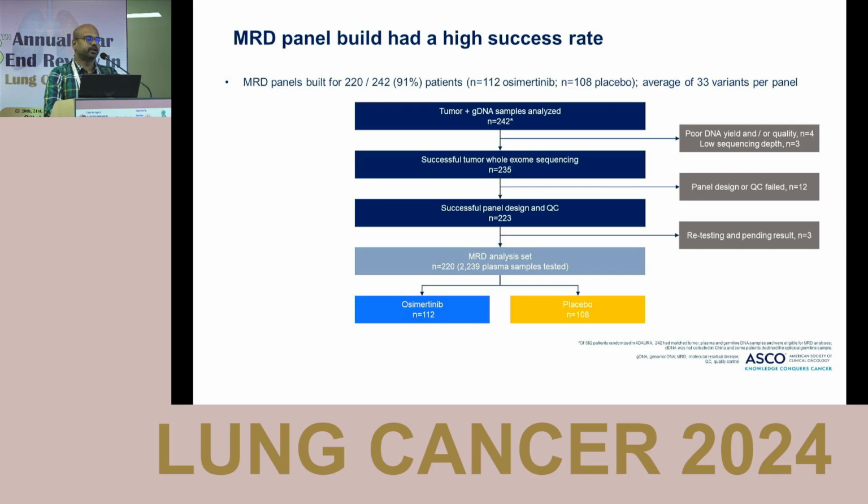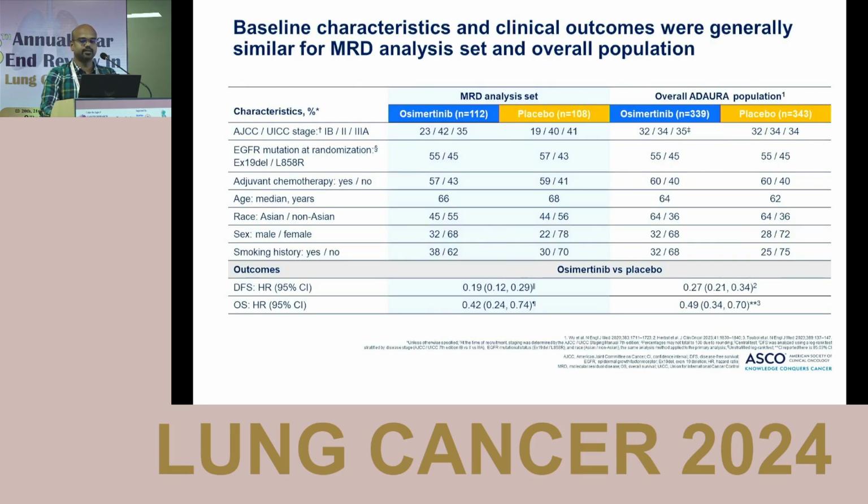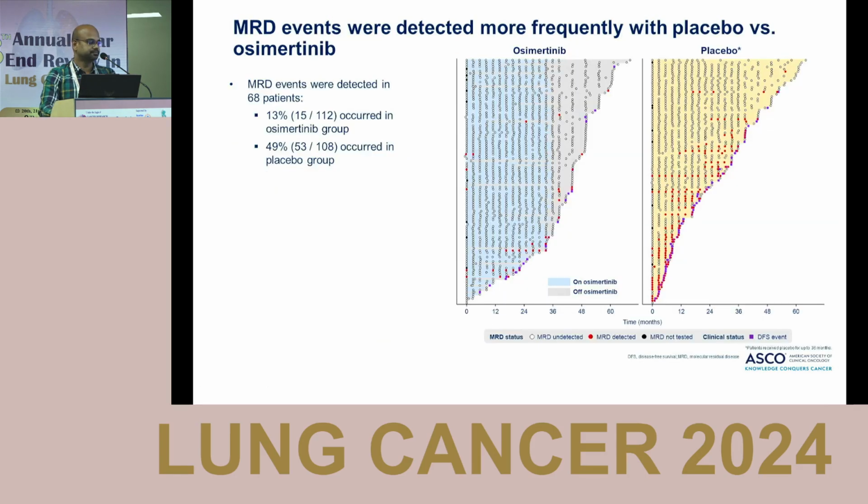So in the ADAURA trial, a total of 682 patients were randomized, but tumor plus DNA samples were analyzed in 242 patients. Out of this, in 220 patients the MRD analysis set was analyzed: 112 in the osimertinib and 108 in the placebo arm. Baseline characteristics were almost similar in both arms. As we know, because osimertinib has been given, MRD events were detected in 49% in the placebo group versus 13% in the osimertinib group.